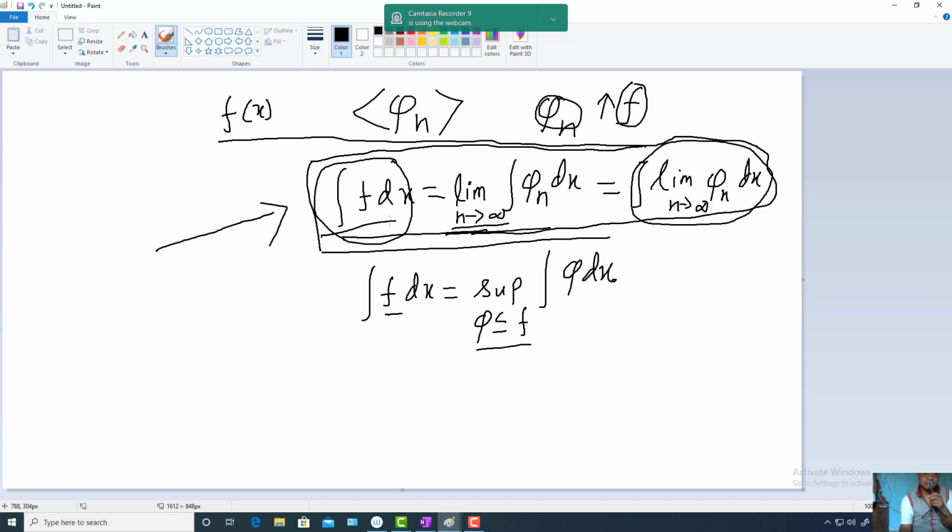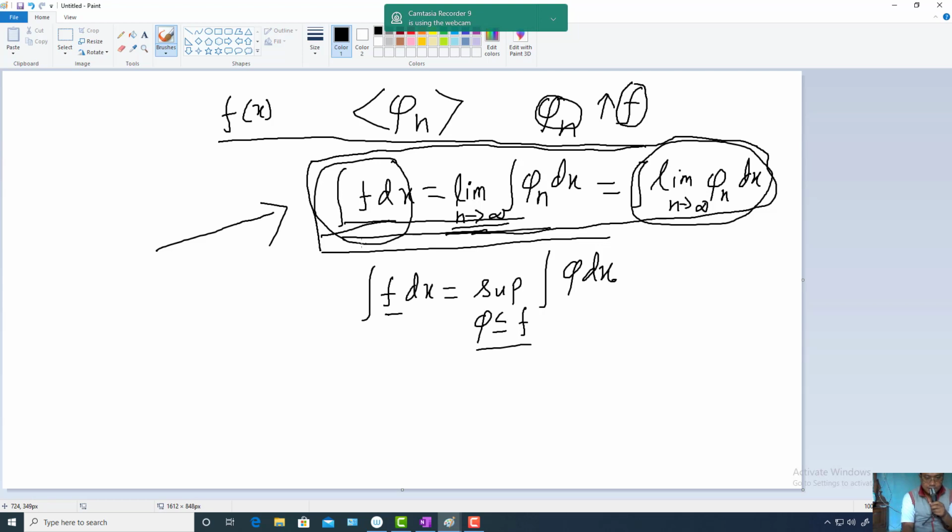Using Fatou's lemma, you can easily establish this equality. So this is how we get the third definition of integration of a non-negative measurable function. This will be more convenient in the remaining part of the theory.